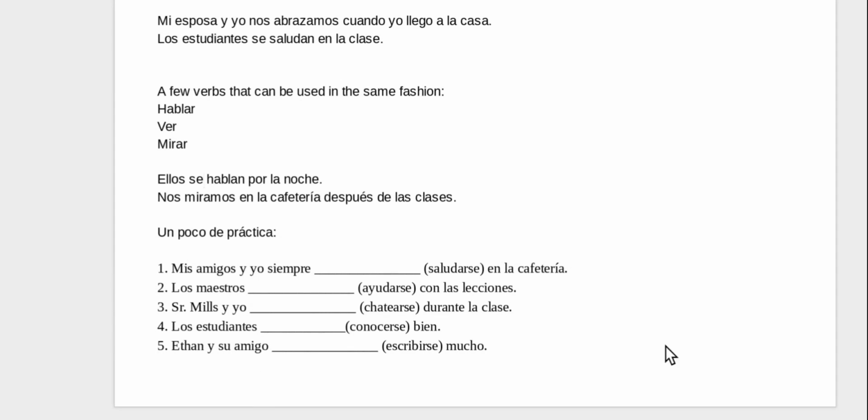Okay, so number 1 would be mis amigos y yo siempre nos saludamos en la cafetería. So that means my friends and I always greet each other in the cafeteria. Número 2, los maestros se ayudan con las lecciones. The teachers help each other with the lessons. 3, Sr. Mills y yo nos chateamos durante la clase. So we chat with each other during the class. 4, los estudiantes se conocen bien. They know each other well. And then 5, Ethan y su amigo se escriben mucho. They write each other a lot.